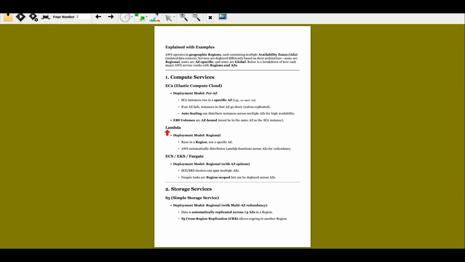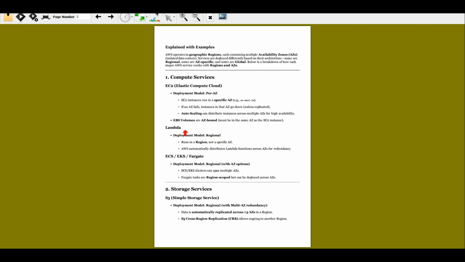And then we'll go to Lambda. Lambda is serverless computing, so it's just a function that runs and gives you the results. The deployment model is regional.